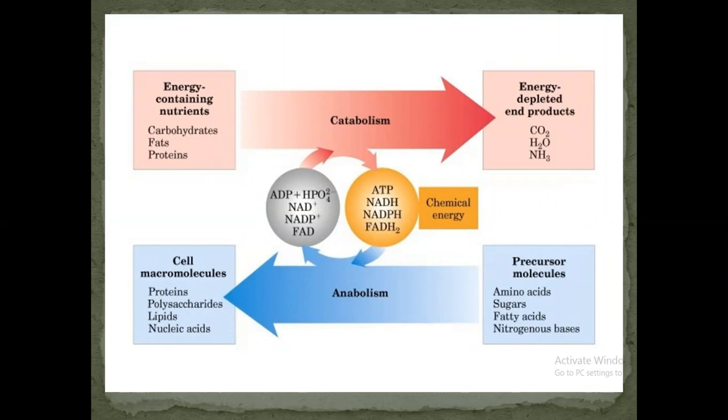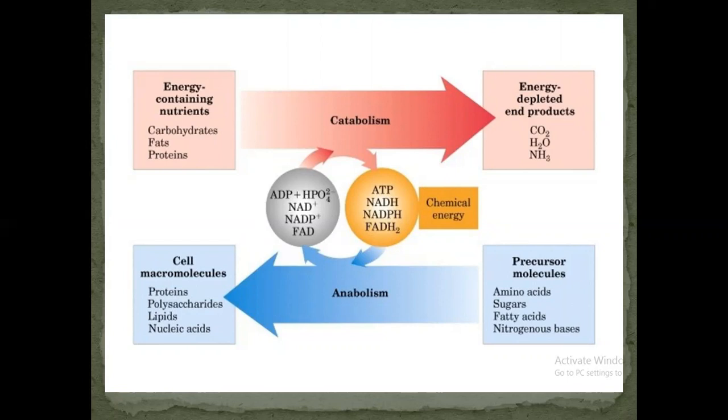ADP plus NAD positive, NADP positive, FAD. It is converted into high energy compounds, that is ATP, NADH, NADPH, FADH2. So this is called catabolism, breakdown of compounds, during which the energy is released. Energy is produced in the form of ATP, NADPH, NADH or FADH2, and energy depleted compounds, carbon dioxide, water, and ammonia are released.